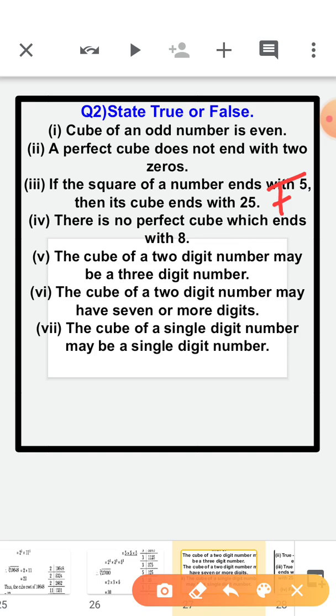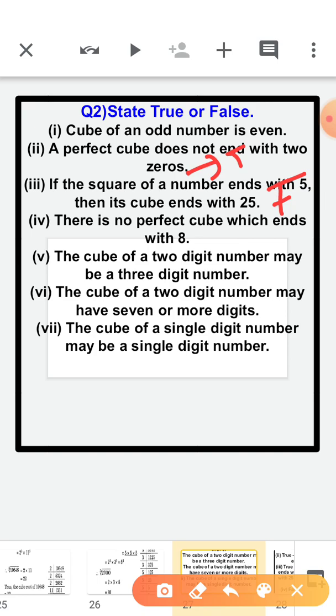In the second part, the answer was true because the statement is saying the right thing. A perfect cube does not end with two zeros, it always ends with three zeros. So that is why the statement is true. We took the example of 10 cubed, in which three zeros come, so the statement is saying that it does not end with 2 zeros. By mistake I told you to write the false answer.